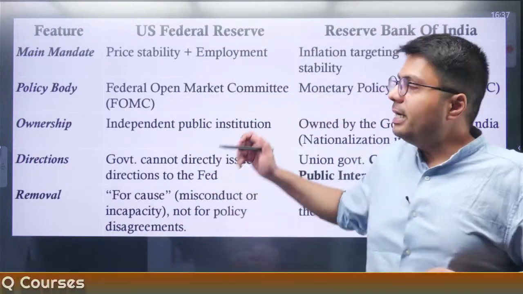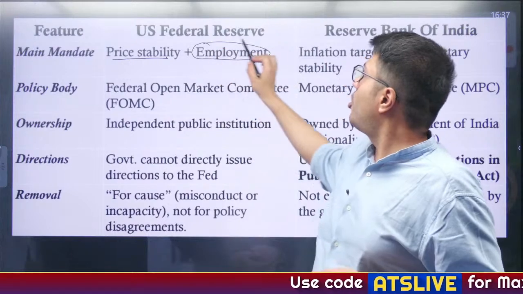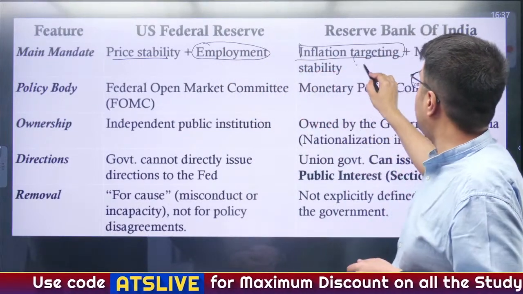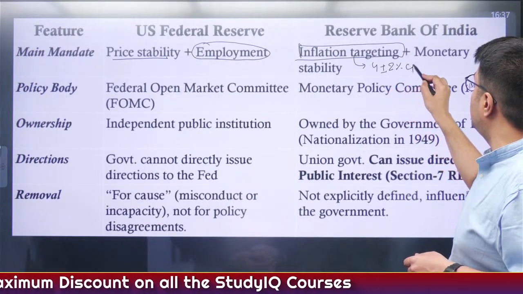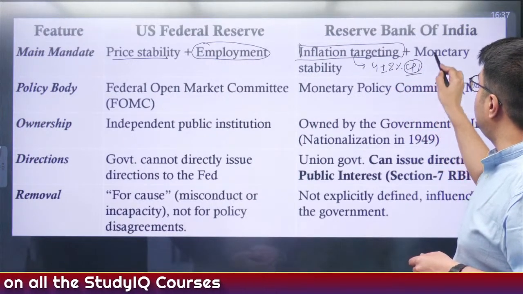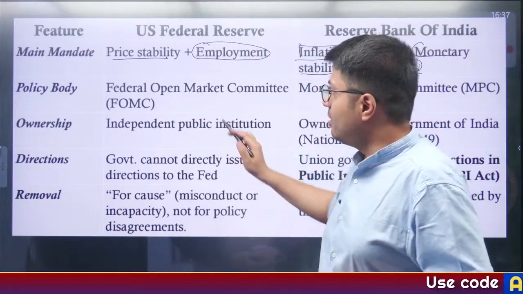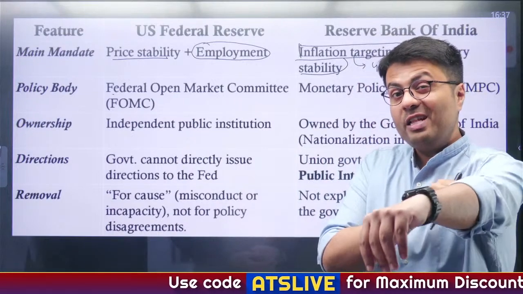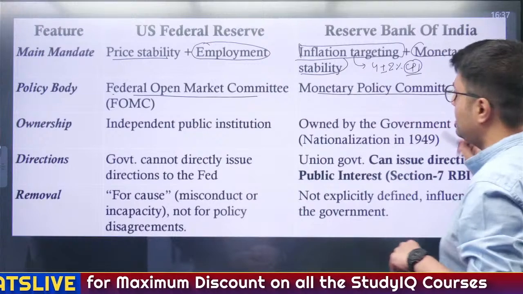Now, the main mandate of the United States Federal Reserve is price stability. The secondary mandate is ensuring employment. Whereas for India's RBI, the first mandate is inflation targeting, that is to keep the inflation at the level of 4 plus minus 2% of what? Of consumer price index. And another mandate is to ensure monetary stability. The policy body which is responsible for deciding whether to increase or reduce the interest rate is known as FOMC. In India, it is known as MPC.